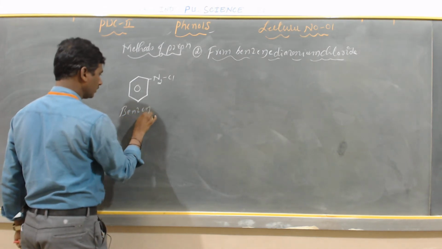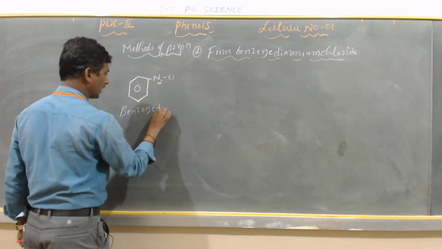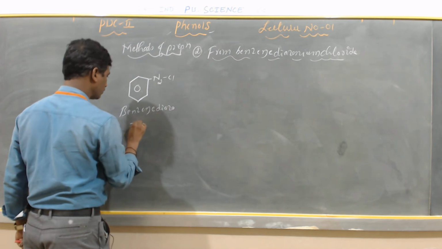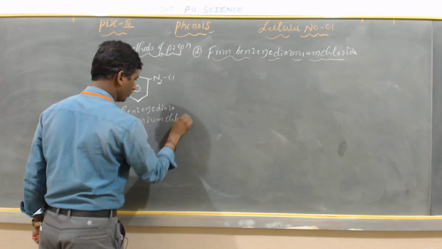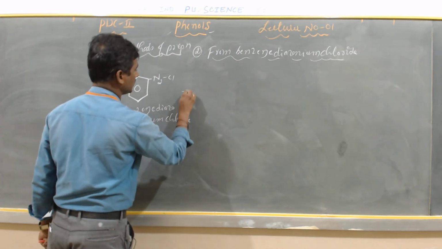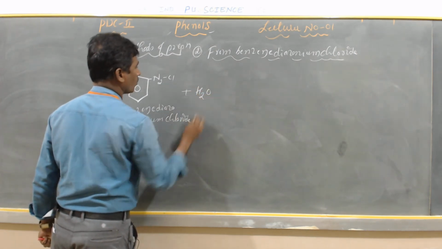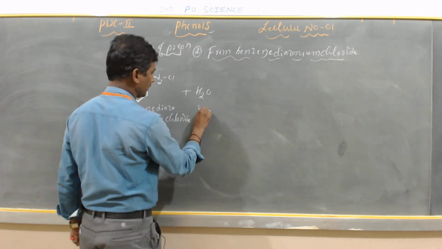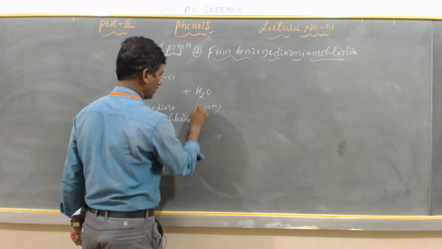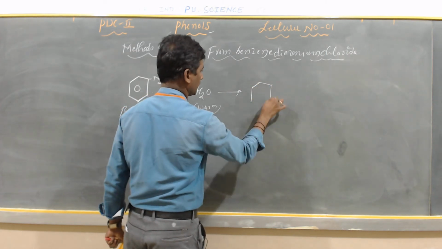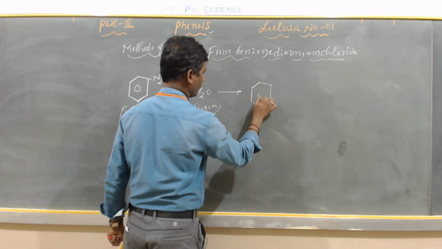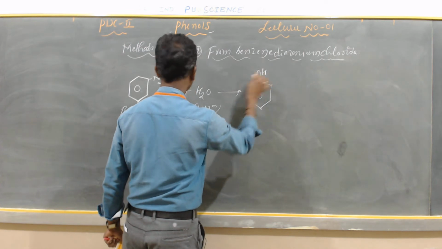Nitrogen is called diazo, so it is benzene diazonium chloride. This benzene diazonium chloride is warmed with water. You take warm water, and finally it gives phenol.